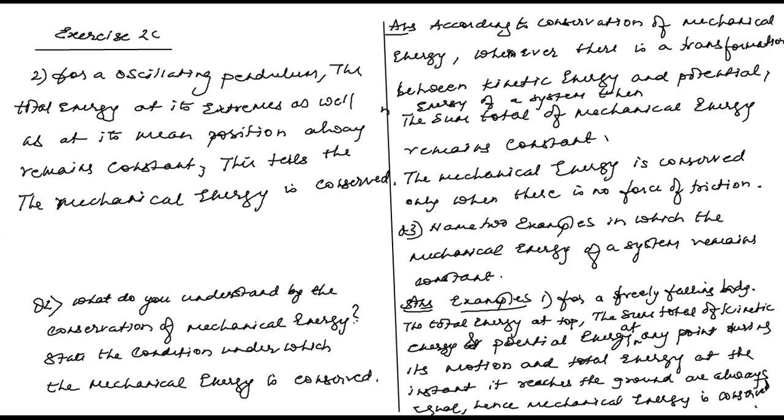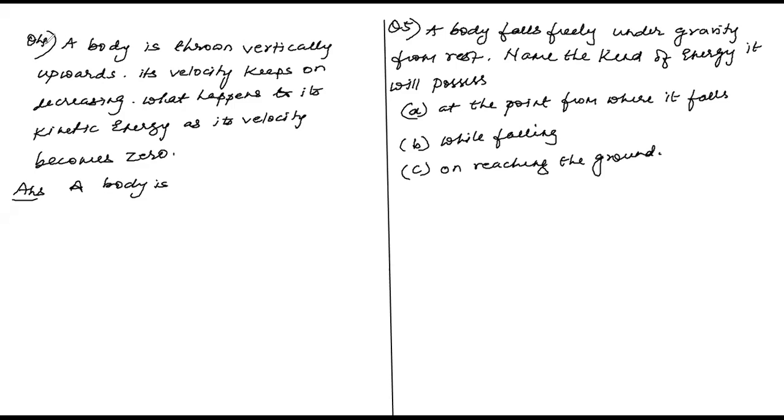Now to start with question number 4. A body is thrown vertically upwards. Its velocity keeps on decreasing. What happens to its kinetic energy as its velocity becomes 0?